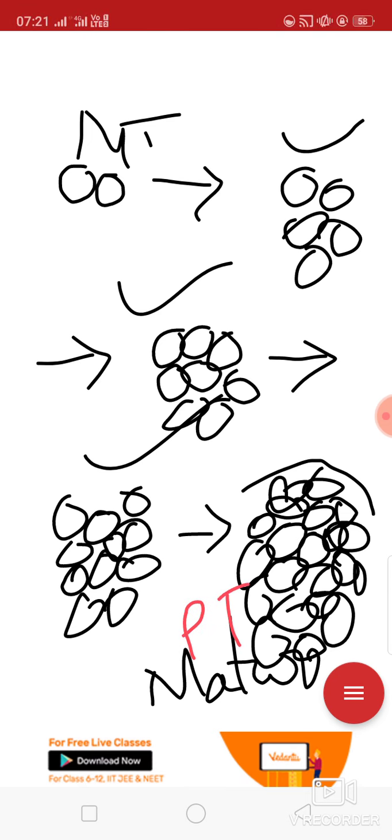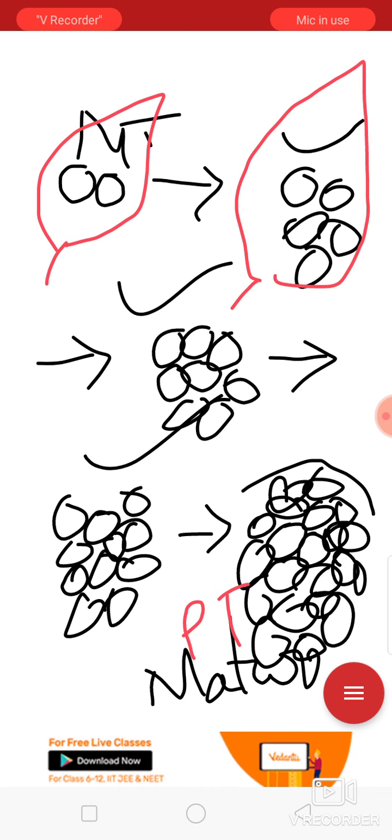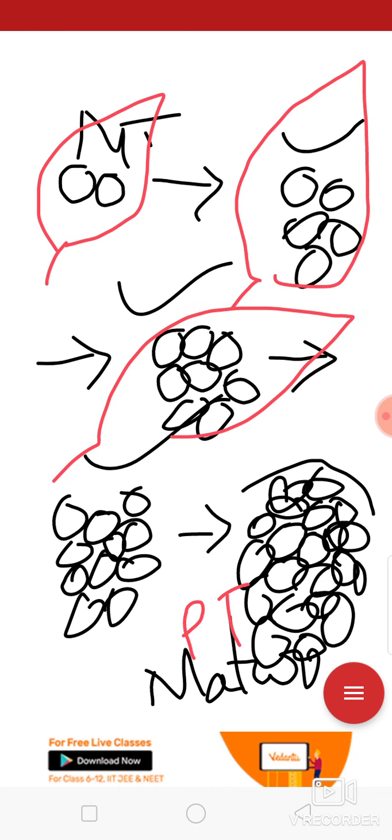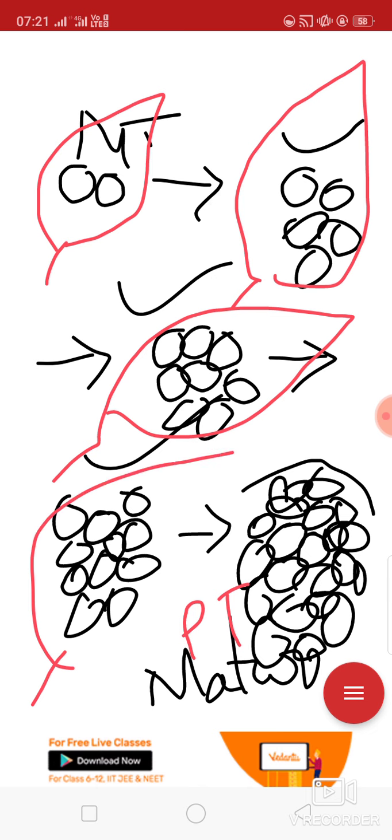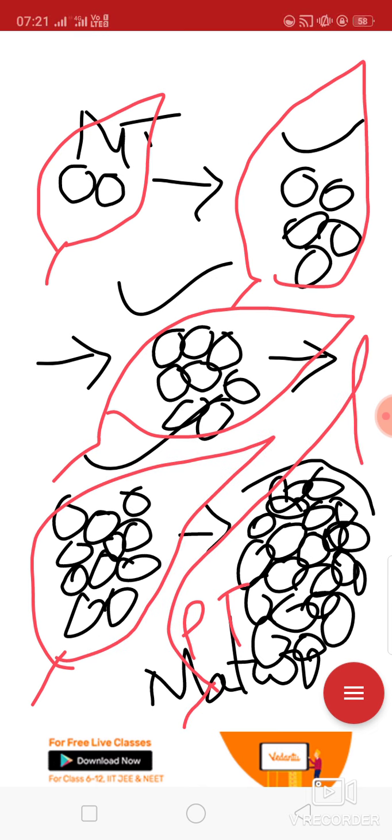They will no longer be called meristematic tissue; they are permanent tissue. So this is how the leaf is increasing its size. I am showing this so that you know. So this is the final size of the leaf, and this is only the permanent tissue.